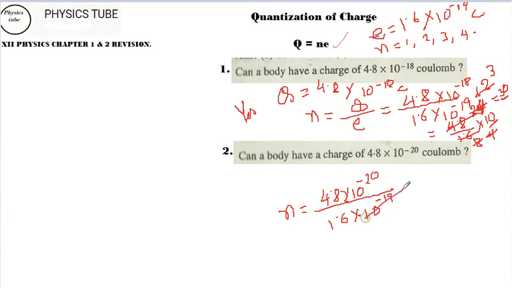Here this is gone and this is left only with minus 1, and this I can directly do: 3 16s are 48, so 3 into 10 to the power of minus 1. This is going to be 0.3, so a fractional number. So in this case you have to say no, because n cannot be a fractional number. So this is not possible. We have the conclusion that n should always be a positive number, it cannot be a fractional number.